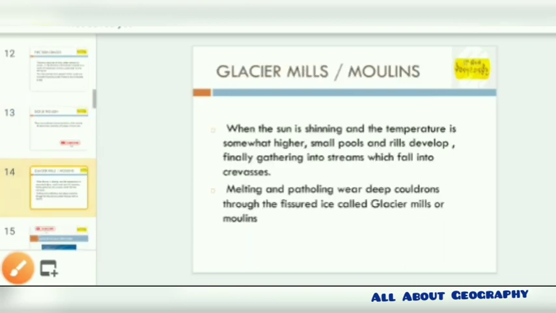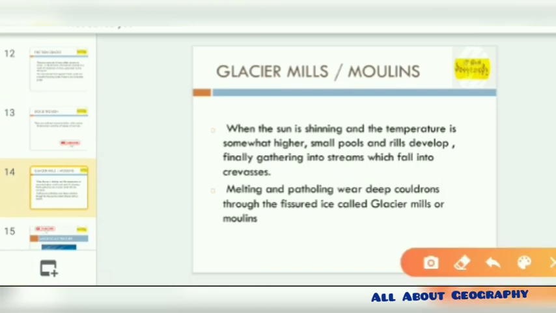The next is glacial mills or moulins. As the name suggests, these glacial mills are moulin-like. These are formed by melting and the wearing of weird deep cauldrons through the fissured ice. Now basically what is this melting and wearing of the deep cauldrons? When the sun is shining and the temperature is somewhat higher, small pools and rills develop, finally gathering into streams, which fall over the crevasses. After this has formed over the crevasses, the melting and thawing occurs over the cauldrons, and the wearing of these cauldrons gives rise to the glacial mills and the moraines.